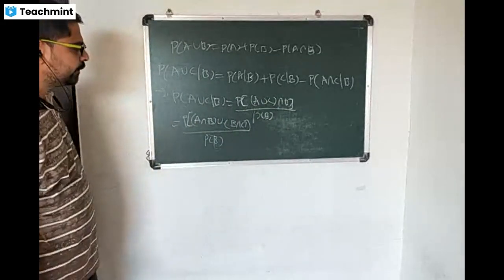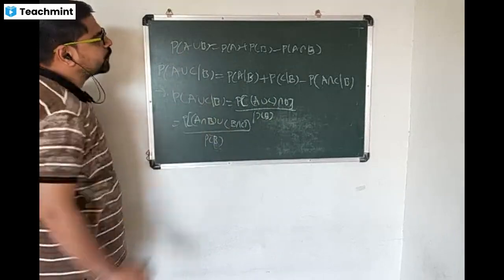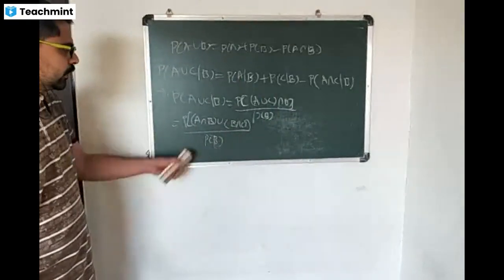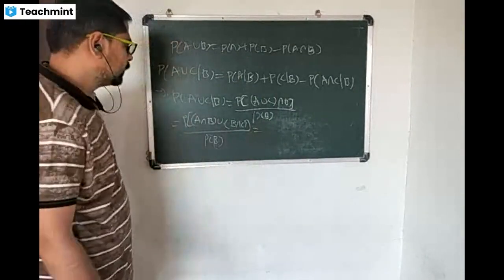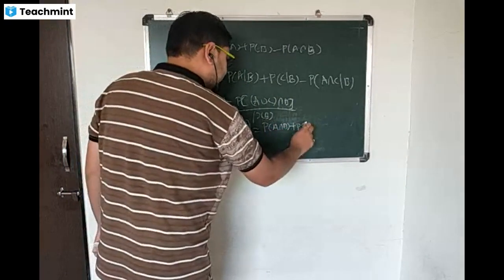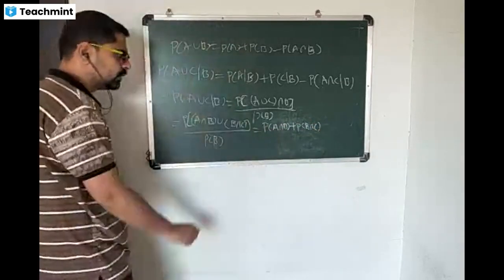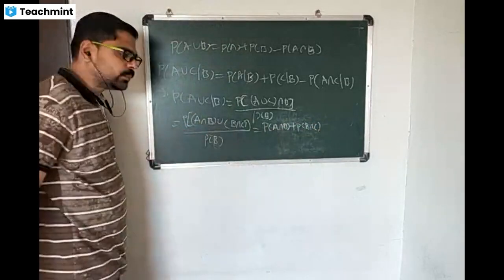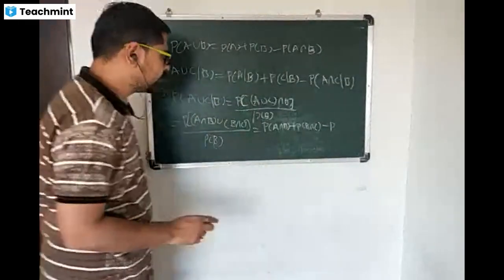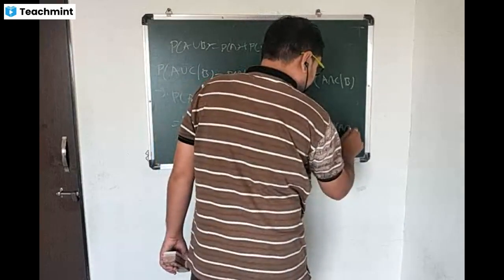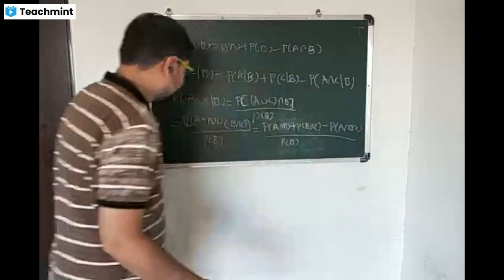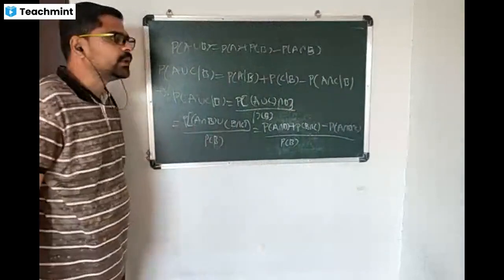Then we have got this. Then we have the formula for probability of A union B: probability of A plus probability of B minus probability of A intersection B. By using this formula, we have probability of A intersection B plus probability of B intersection C, minus probability of the intersection of these events. So this is nothing but probability of A intersection B intersection C divided by probability of B, where it is A intersection B intersected with B intersection C.